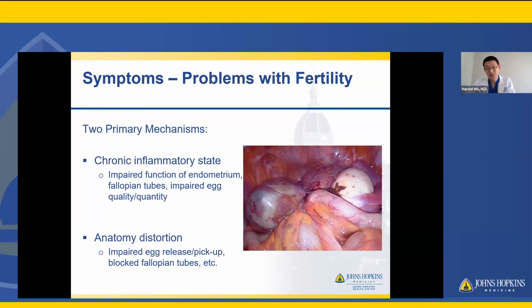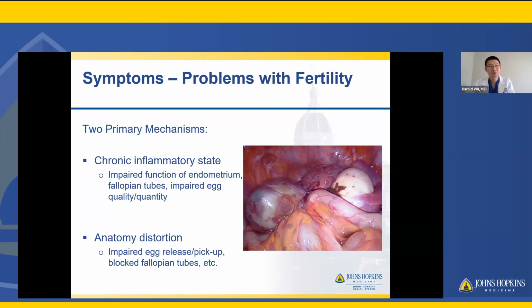As far as fertility concerns, there are really two primary mechanisms we usually think about, right? So you have the chronic inflammatory state. You can see a very clear pattern of inflammation everywhere. That can obviously impair function of the endometrium, right? That's the lining cells of the uterus, the cavity of the womb, but also the fallopian tubes that transport eggs and sperm, or even impaired egg quality and quantity.